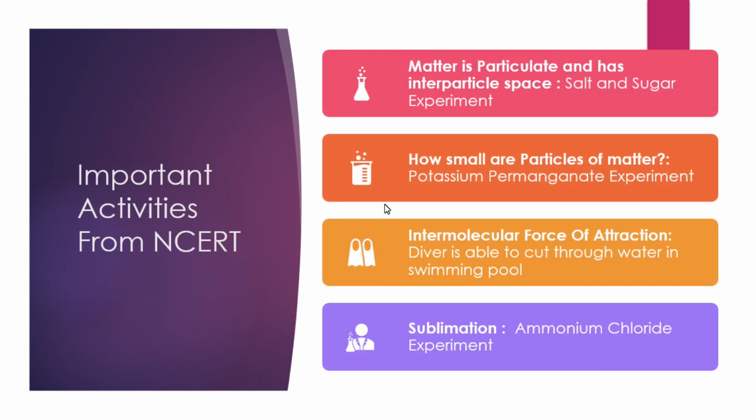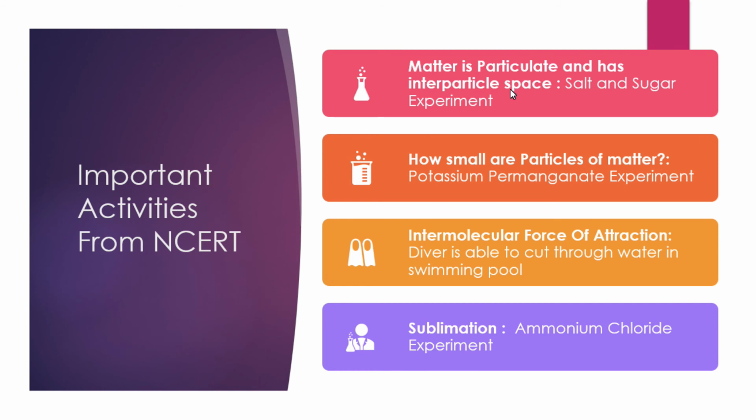So we learnt about latent heat of vaporization and fusion, and also about the graph and the application in real life and some questions. So now from the chapter matter and its compounds, we will discuss the important activities. So you know that matter is particulate and has interparticle space.